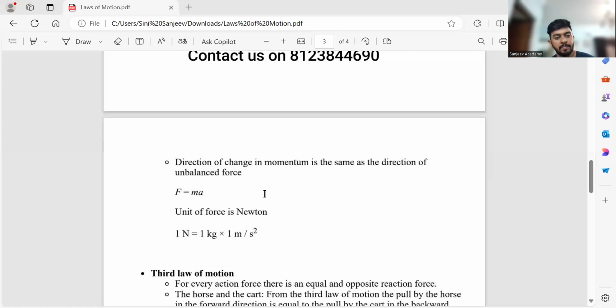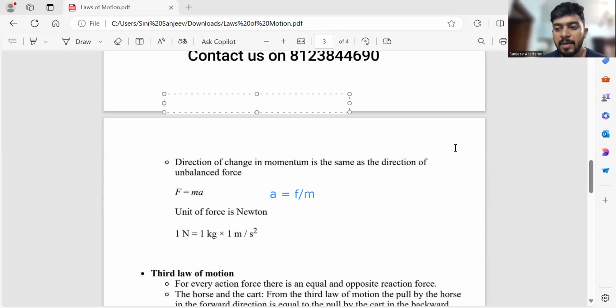The same equation, what is my acceleration from this equation? F by M, F divided by M, is it correct? Acceleration is F by M. So my acceleration is directly proportional to force and inversely proportional to mass. Is it correct? Yes. So that's the same thing they told.